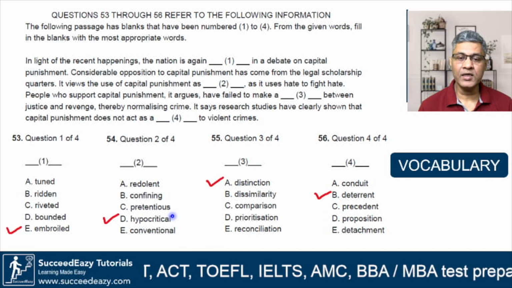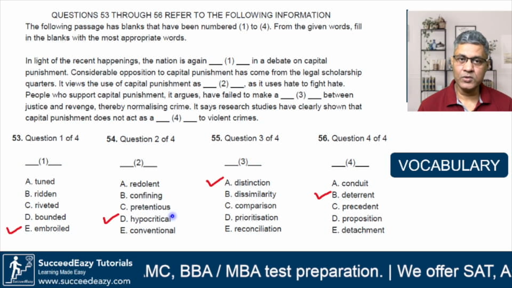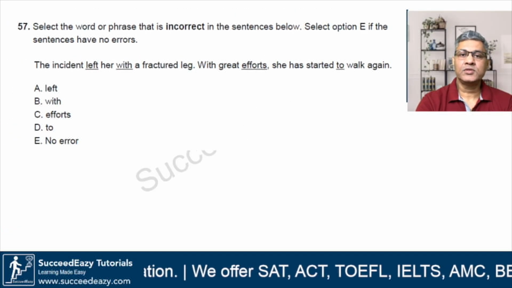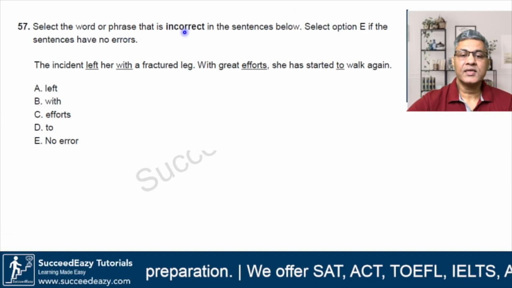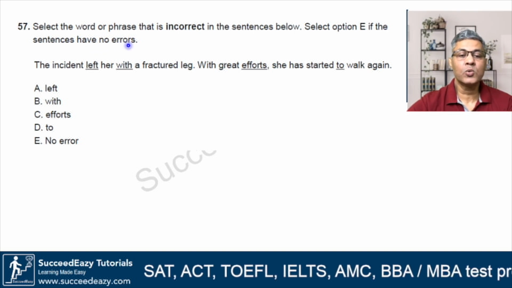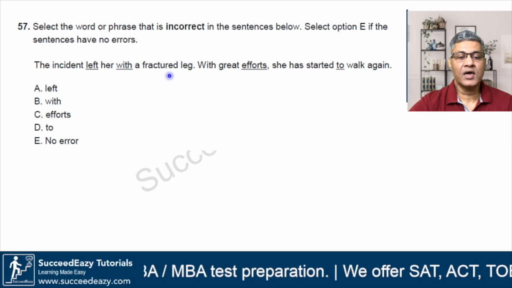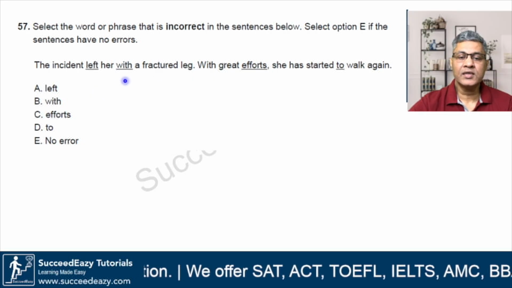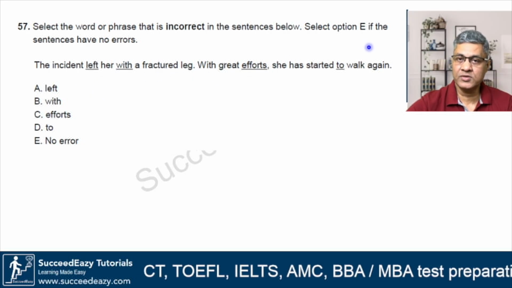If you know the meaning of the word, then obviously you can do this right in the very first instance. So let's look at the next set of questions. Question number 57. Select the word or phrase that is incorrect in the sentence below. Select option E if the sentences have no errors. So here we need to see whatever is underlined, whether that has any error. If yes, then we'll select that option. In case there is no error in the underlined words, then we will go with option E.